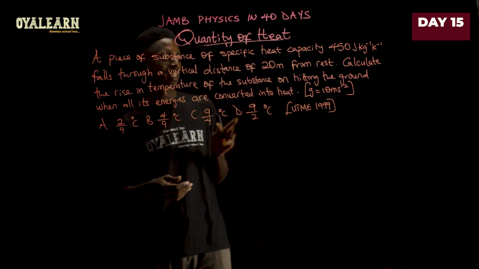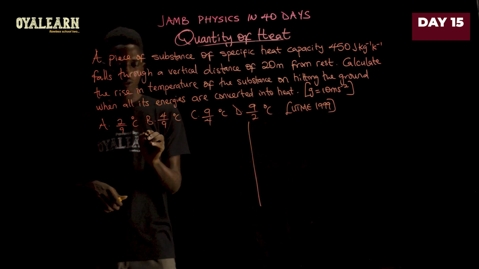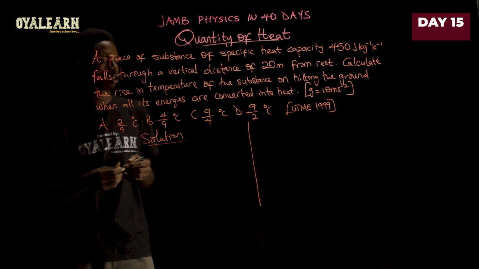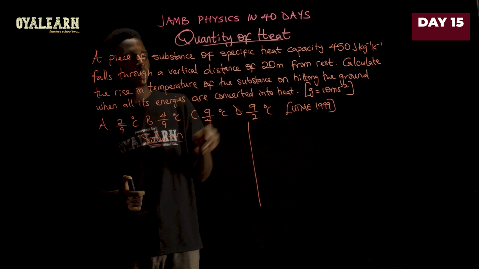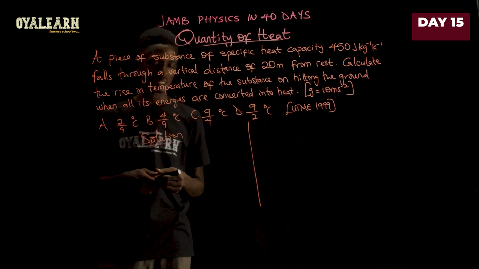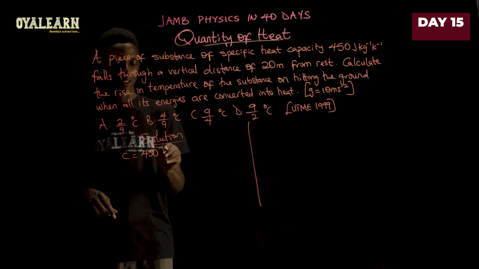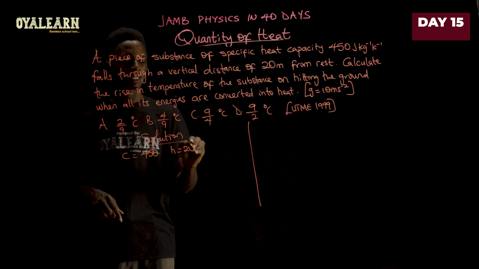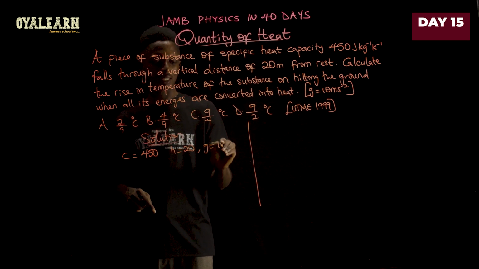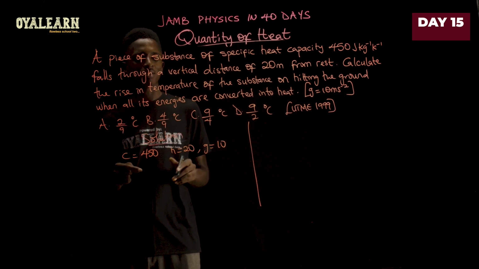To solve this 1999 UTME question, let's look at what we have from the facts from the question. Now, we see that a piece of substance of specific capacity 450 joules per kilogram per Kelvin falls through a vertical height of 20 meters. So specific capacity is 450. The height is 20. And we are given G as 10 meters per second squared. Now, we are to calculate the rise in temperature.